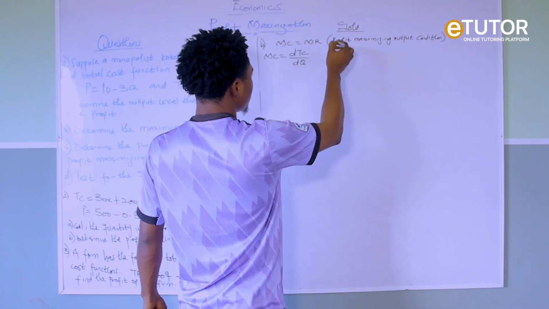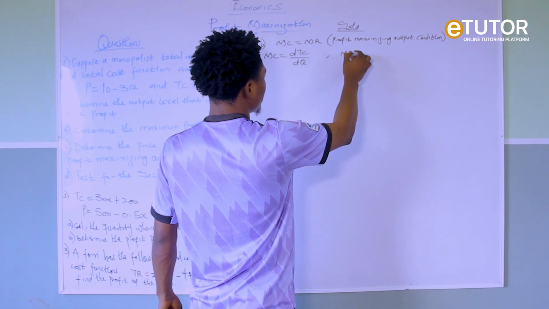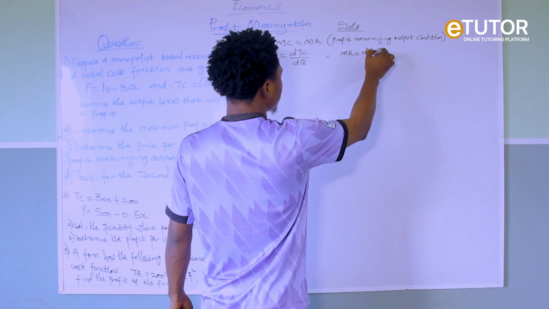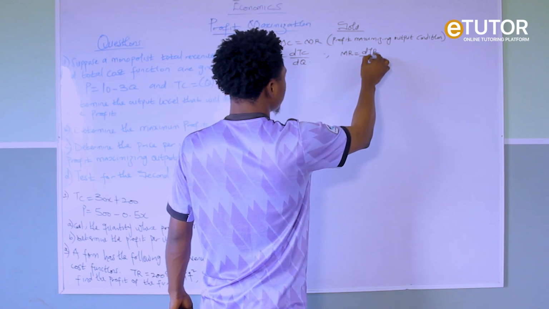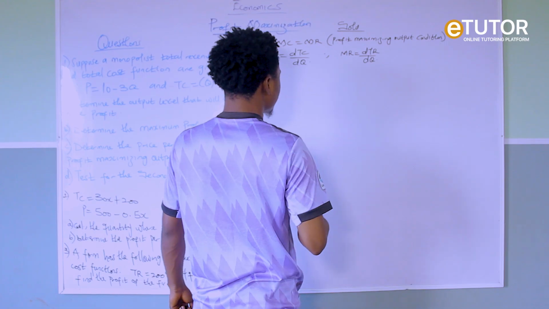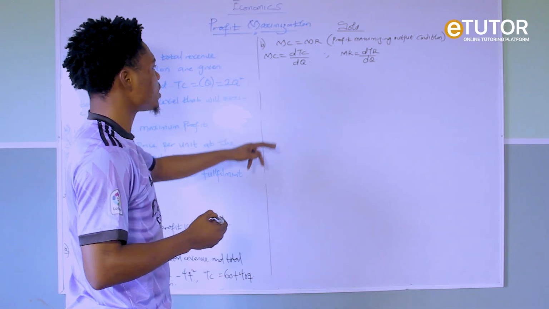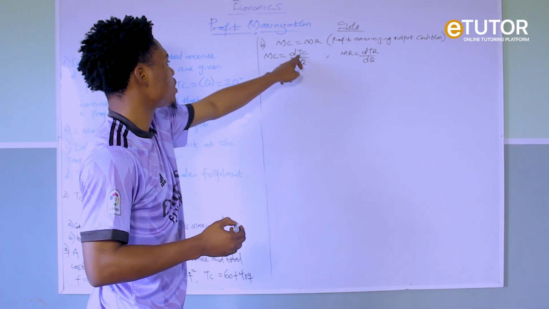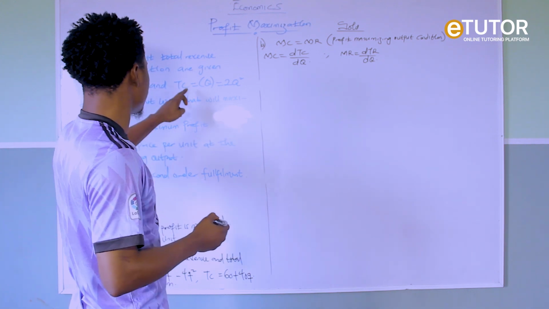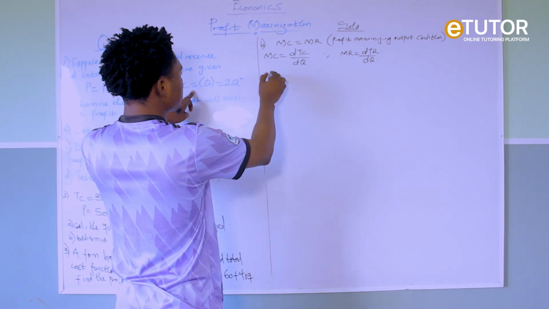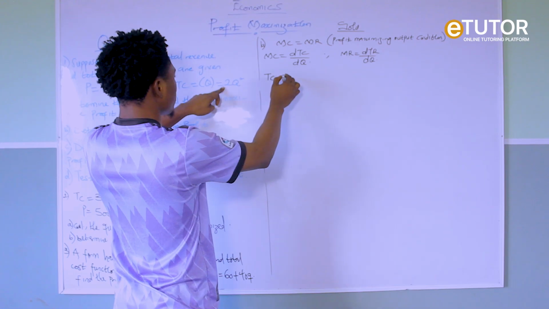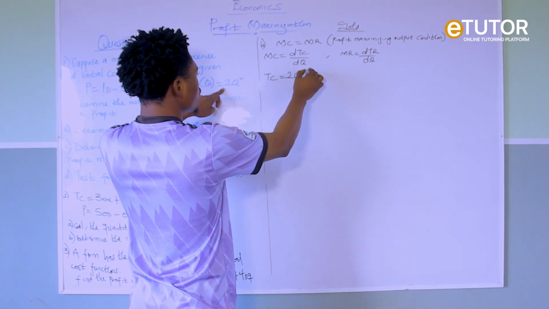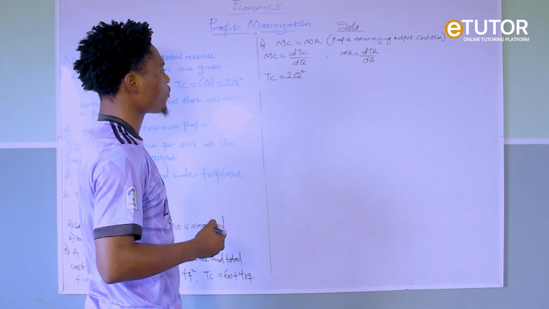And your MR is the change in TR over the change in Q. Now, let us find our TC. What is our TC? Our TC is equal to 2Q squared. So you bring out your TC function.